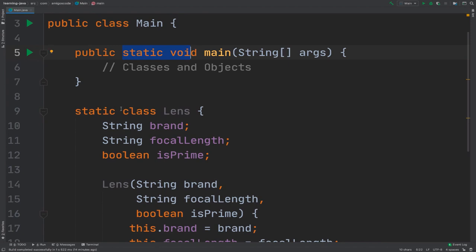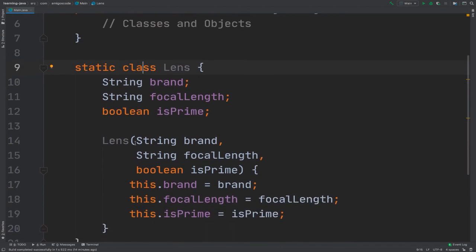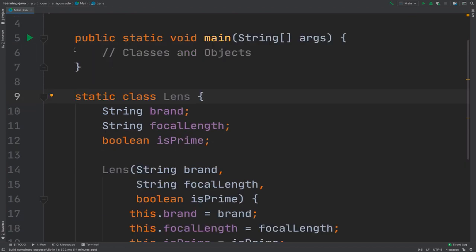There are better ways of creating classes, i.e. having a file with this class in it. But for now, I just want to keep things very simple and in one place. Now that we have the blueprint, or the template, for creating lenses, next let's go ahead and create two lenses based off this template.